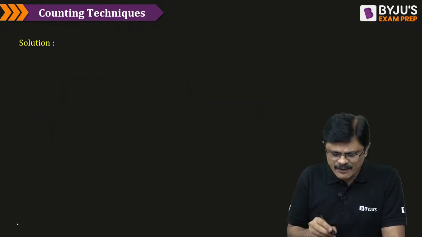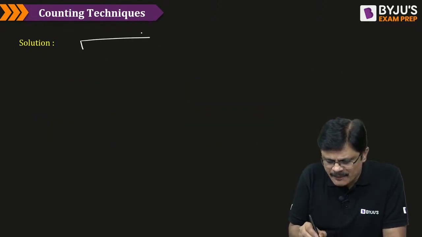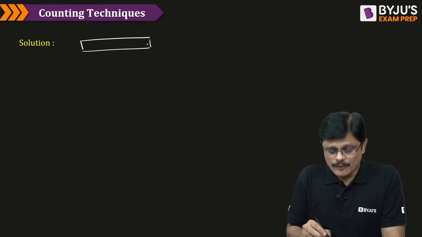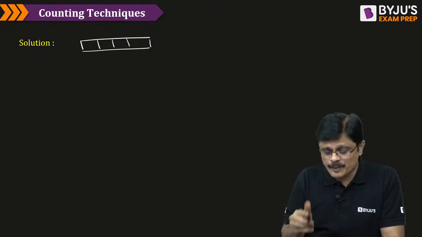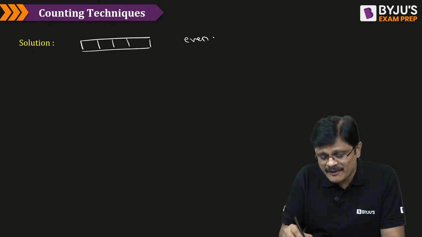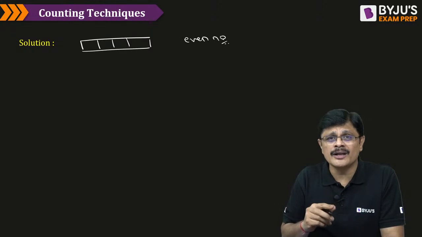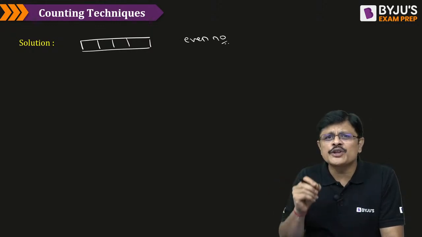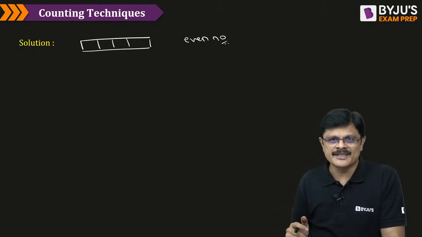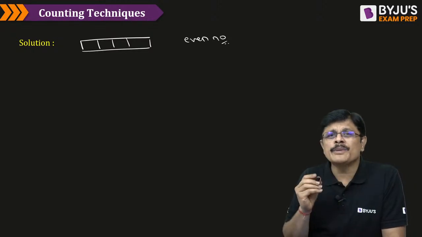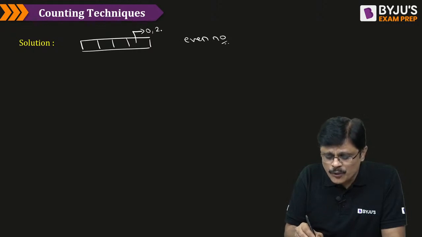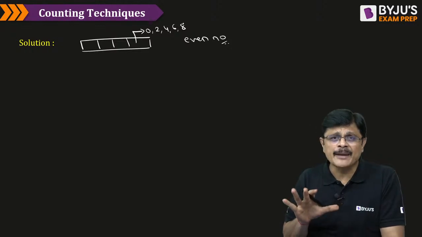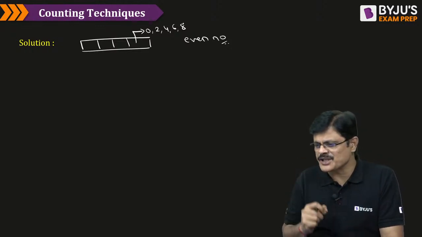See my dear friends, here you want a 4-digit number in which all the digits are distinct, without repetition of digits, and it should be an even number. Now please tell me, what do you mean by an even number? An even number should end with either 0, 2, 4, 6 or 8. That is, there are 5 possibilities where you can fill the last position.